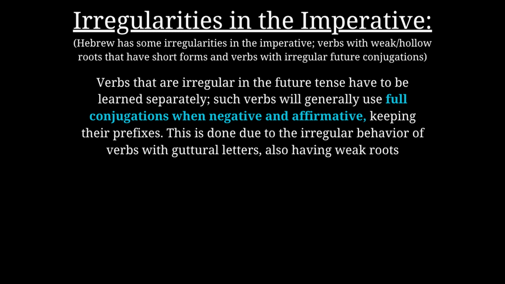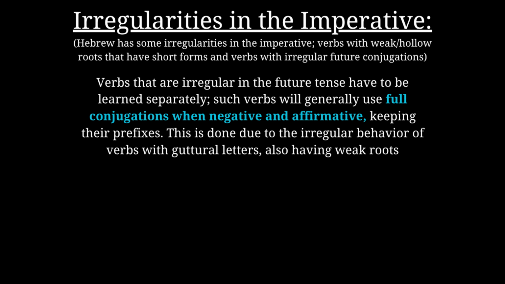Hebrew also has verbs that are irregular in the future tense, and those have to be learned separately because they're very common. I explained some in my future tense video, but as a tip, in the imperative, irregular future tense verbs will generally use full conjugations when negative and affirmative, keeping their prefixes. This is done due to the irregular behavior of verbs with guttural letters, also having weak roots.